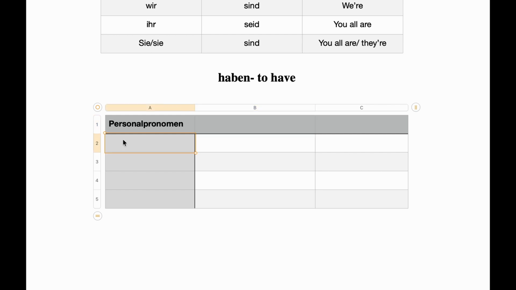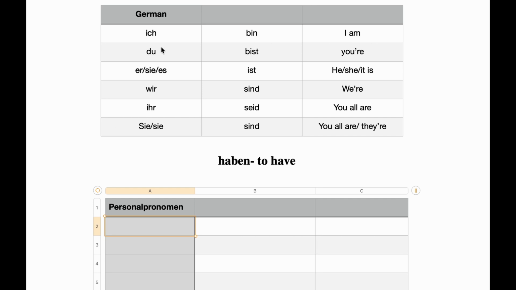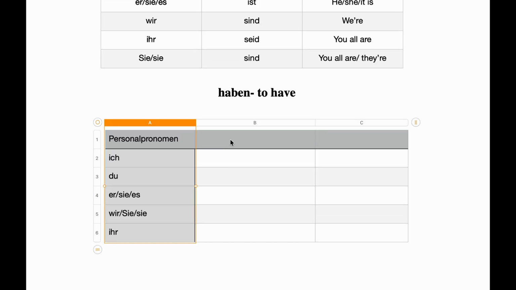For conjugation, we first have to write all the pronouns. So first we have ich, then we have du. After that we have er, sie, es, and then we have wir, Sie, sie. Now in this one I have written wir, capital Sie and small sie together. Why? Because for wir, Sie, sie, the conjugation of these three is also the same. So we can write them together, right? And at last we have ihr. Now we will look into the conjugation part.